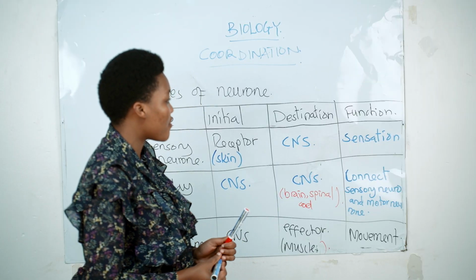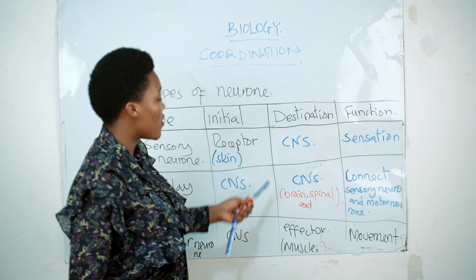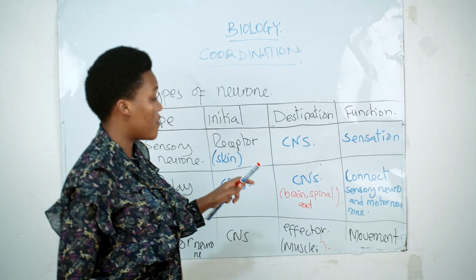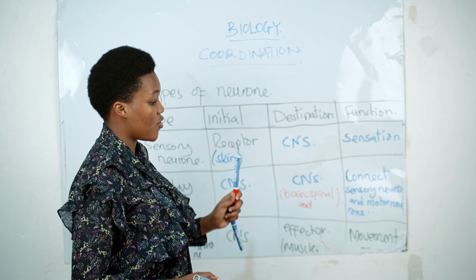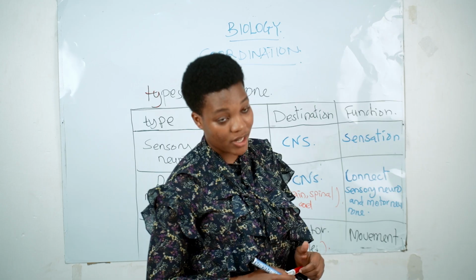And this is the brief summary which could help you in summarizing the function of these three types of neuron. Thank you so much.